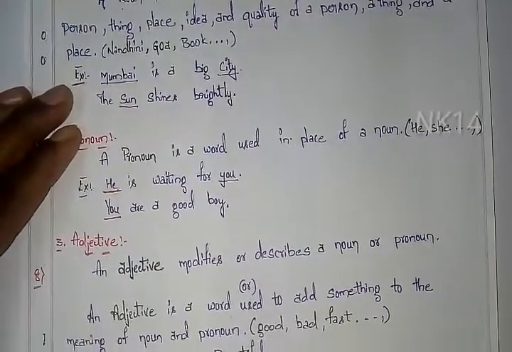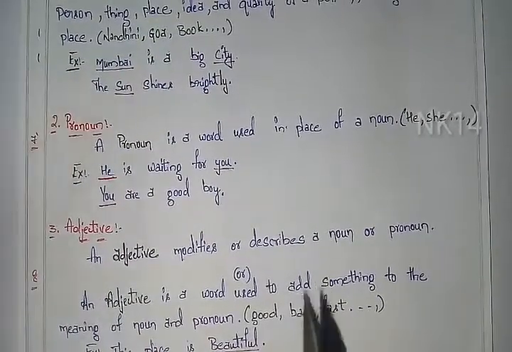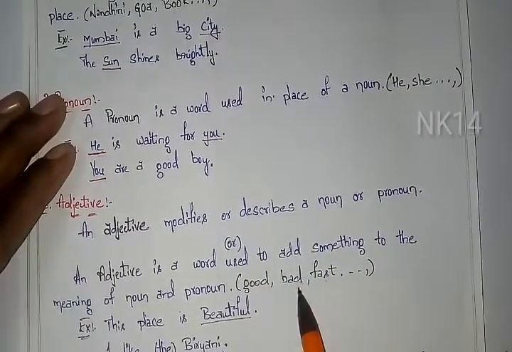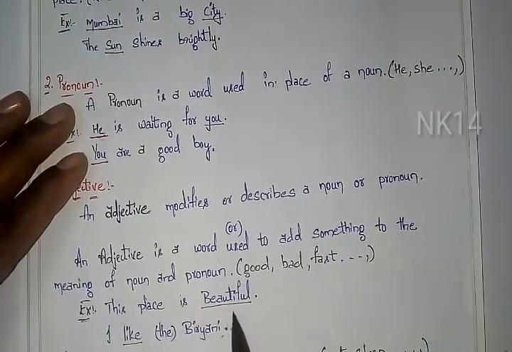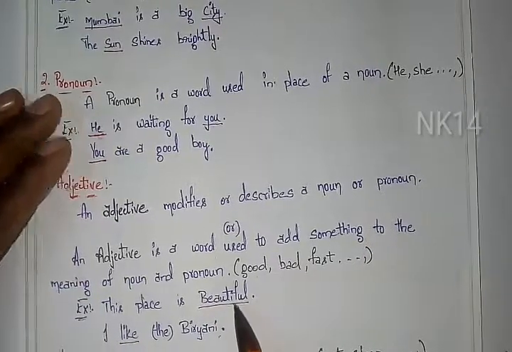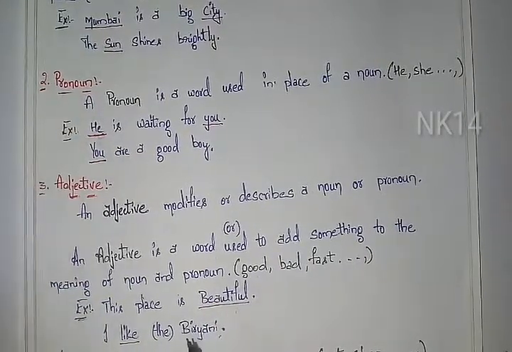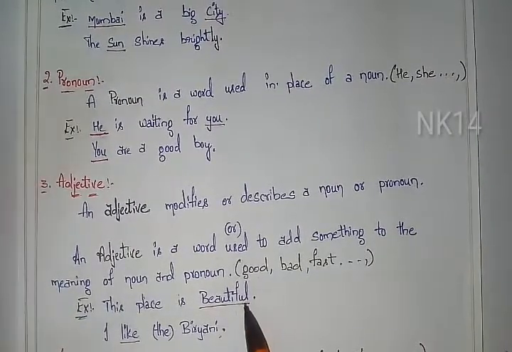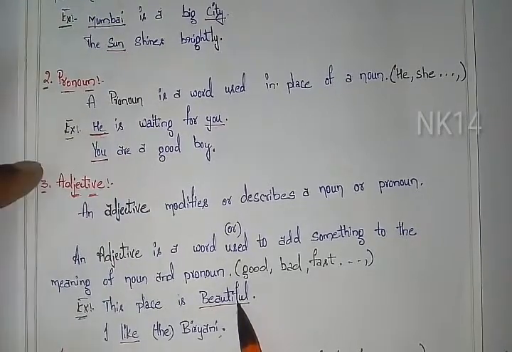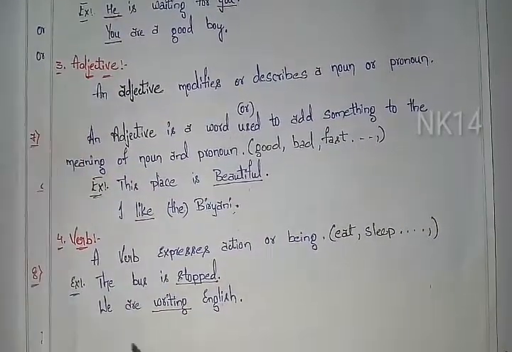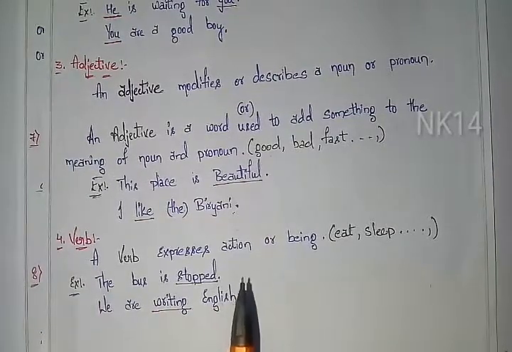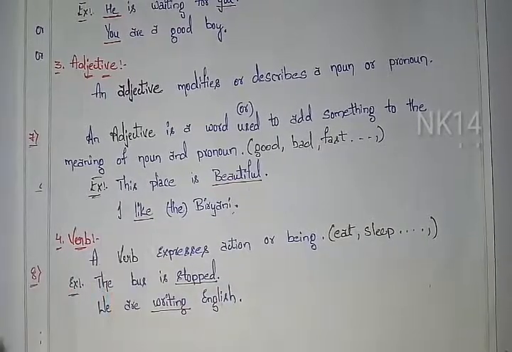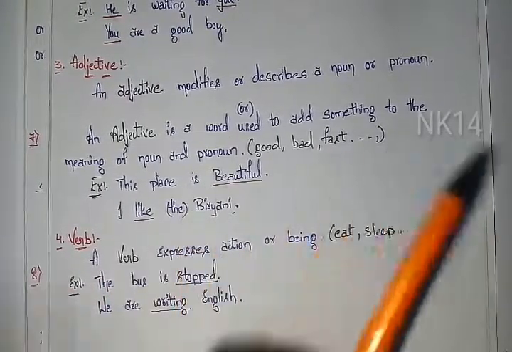Next, the third one I have taken is adjective. An adjective modifies a noun or pronoun, meaning it tells the quality of a noun or pronoun, like good, bad, fast. The example I have taken: this place is beautiful. Here beautiful gives the quality of the noun place. So beautiful is modifying the place, and beautiful comes under adjective. Next, verb. Simply, a verb expresses an action or being. If you are doing any action, that comes under the verb. Suppose I am explaining to you, here explaining comes under the verb.